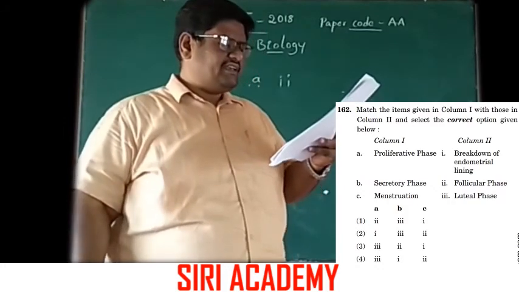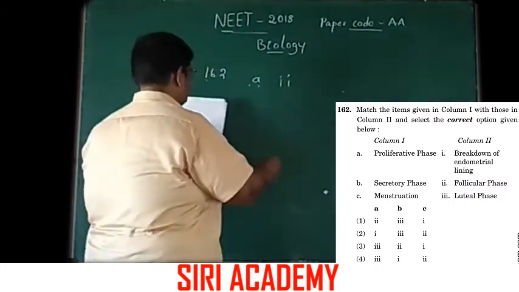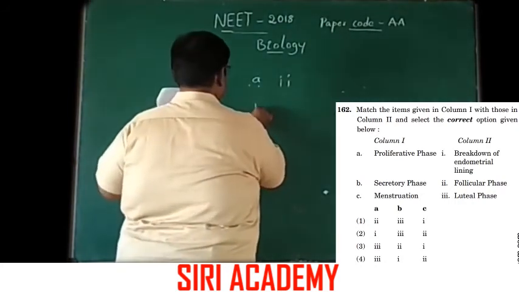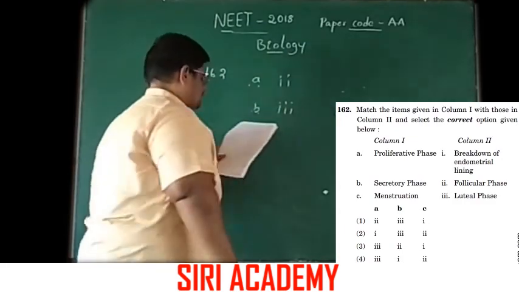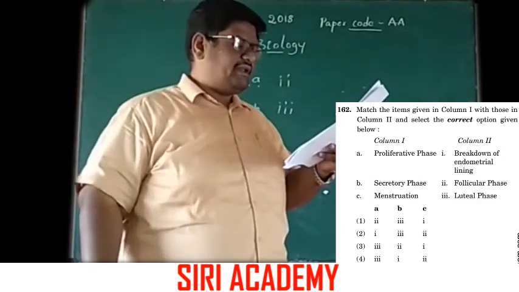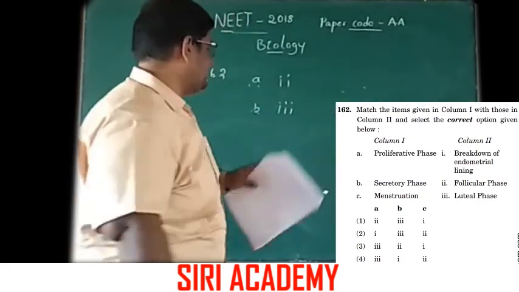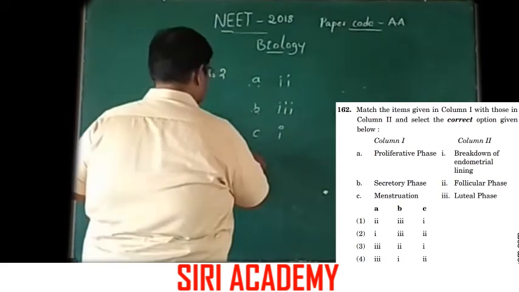Next, the secretory phase, also called the luteal phase. And the menstruation is the breakdown of endometrial lining. The answer is